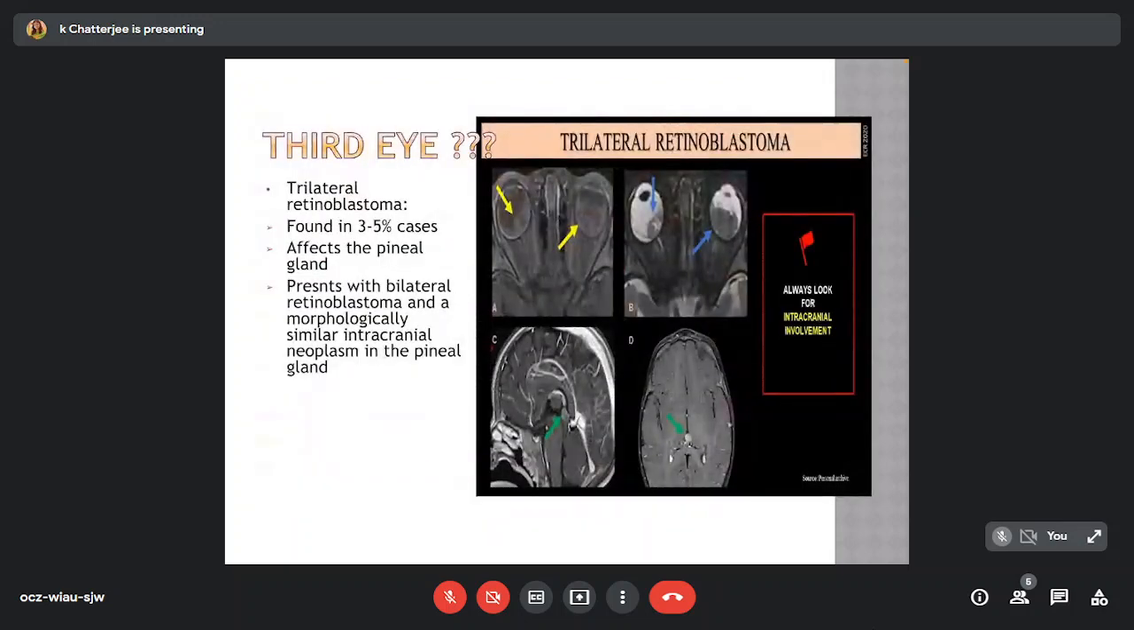What is the third eye? Sometimes referred to as third eye or trilateral retinoblastoma, it occurs in approximately 3 to 5% of cases. It is essentially a bilateral retinoblastoma with a morphologically similar intracranial involvement, particularly of the pineal gland. So always in case of bilateral retinoblastoma, we need to look for intracranial involvement.